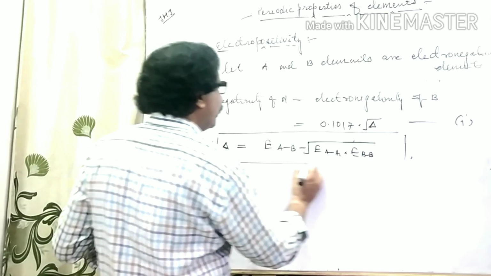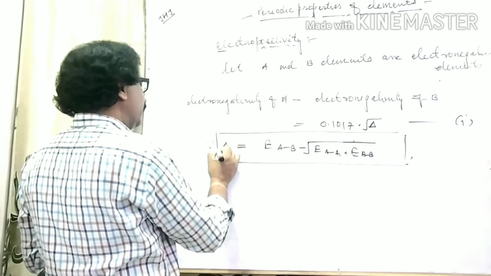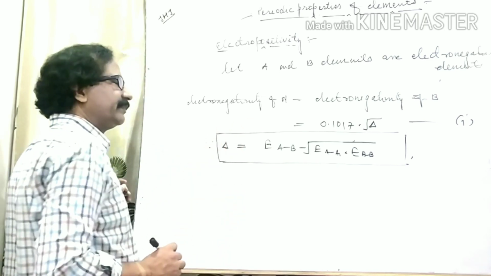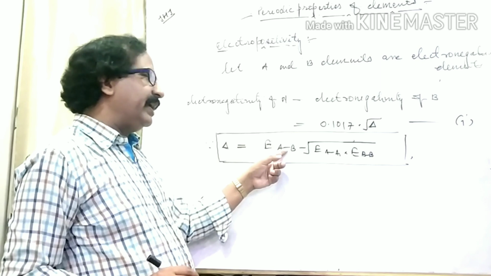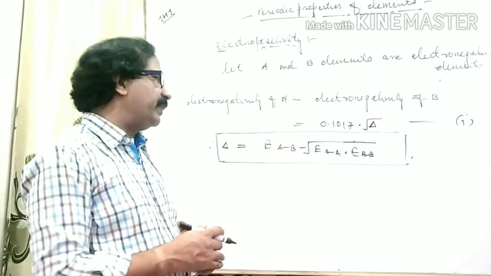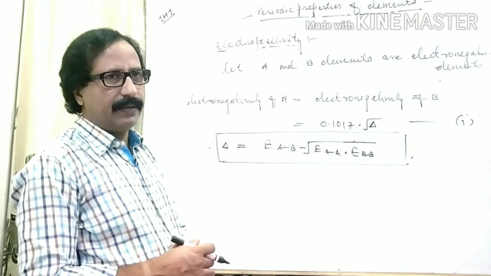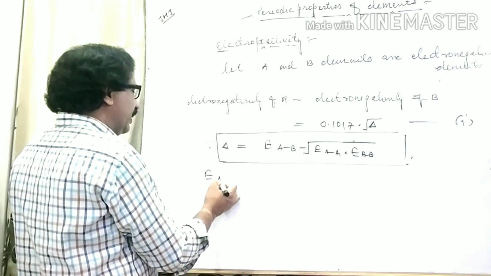Hence we can find out the value of delta, which is mentioned here: EAB minus the square root of EAA into EBB. Then what is EAB?